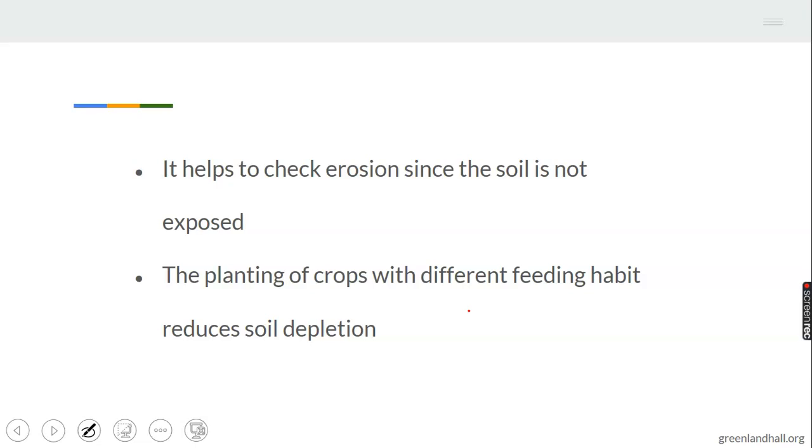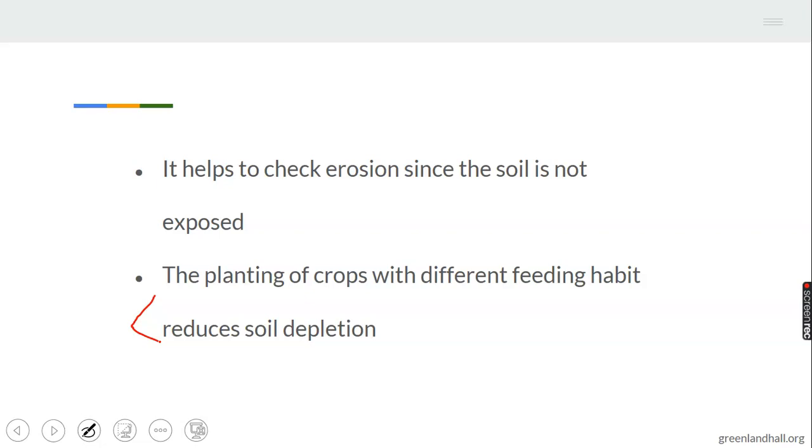Then 4. The planting of crops with different feeding habits reduces soil depletion. If you want to maintain soil fertility under crop rotation, you plant crops with different feeding habits or different nutrient absorbing rates.